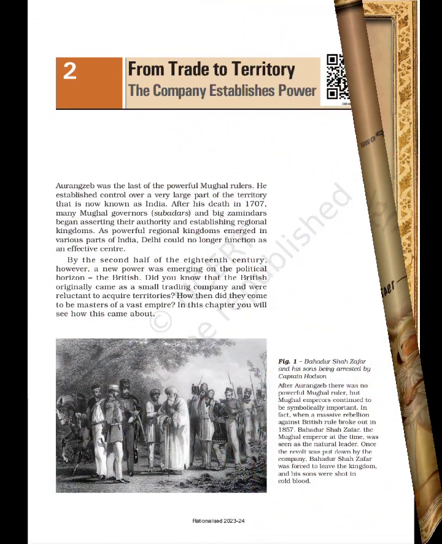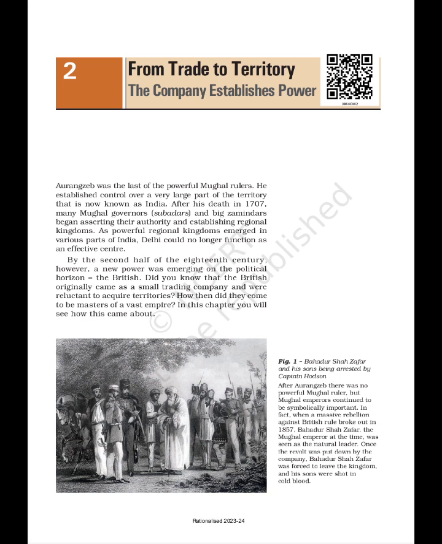From Trade to Territory: The Company Establishes Power. Aurangzeb was the last of the powerful Mughal rulers. He established control over a very large part of the territory that is now known as India. After his death in 1707, many Mughal governors, subadars and big zamindars began asserting their authority and establishing regional kingdoms. As powerful regional kingdoms emerged in various parts of India, Delhi could no longer function as an effective center.